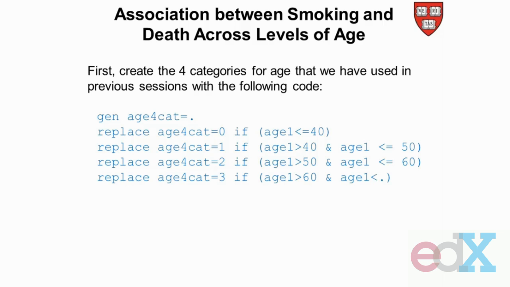So today what we're going to do is look at that relationship between smoking and death across different levels of age. Now the first thing we're going to do is open up the Framingham dataset and then use the age categories that we've used in previous sessions. Now all of the syntax that I'm going to be presenting today is also included in the handout that you can download from the link directly below this video.